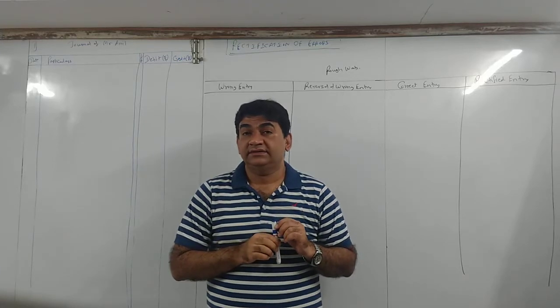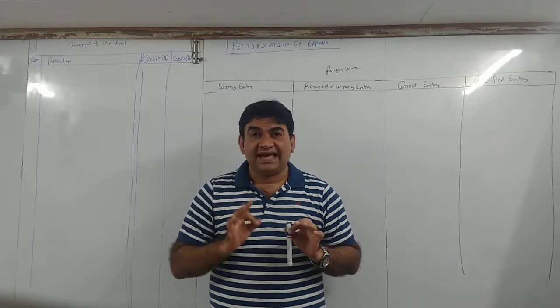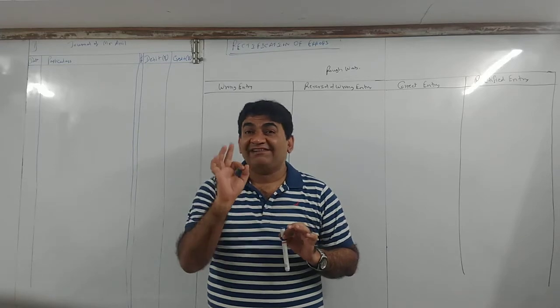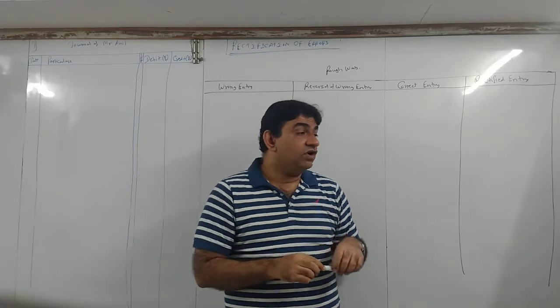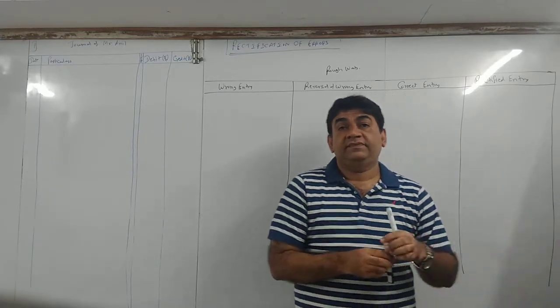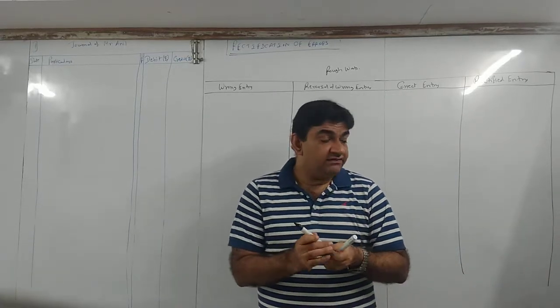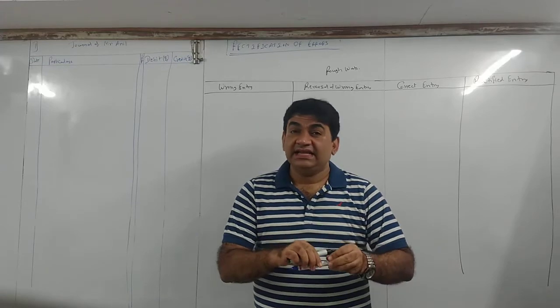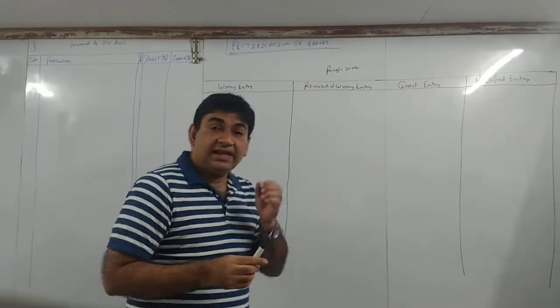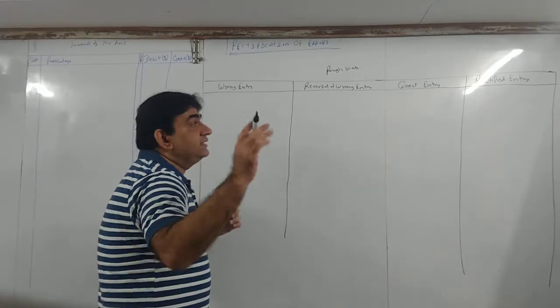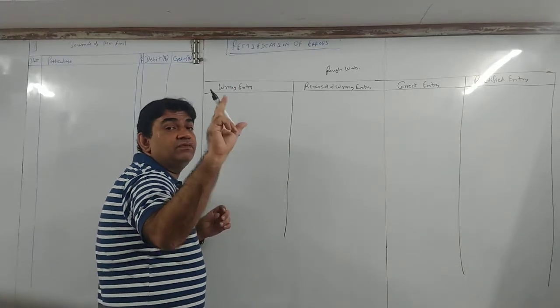You have paid salary, correct? Now tell me, when we pay salary, what entry we pass? Salary is an expense. We debit salary account and we pay by cash, so we credit cash. That is the entry which we should pass.